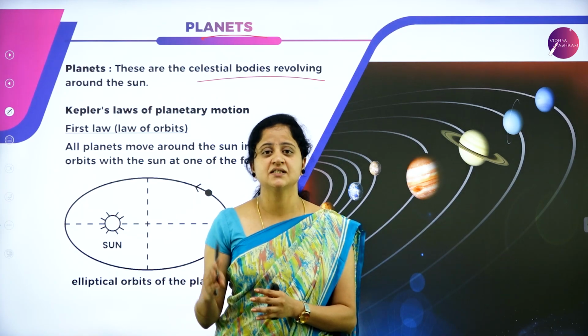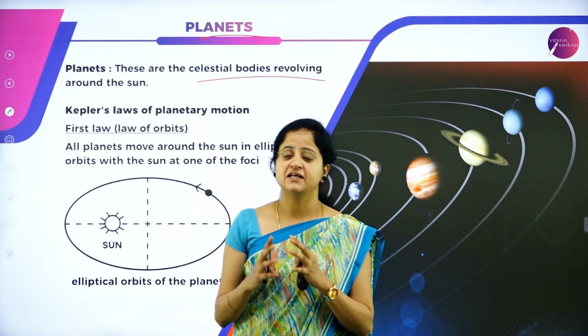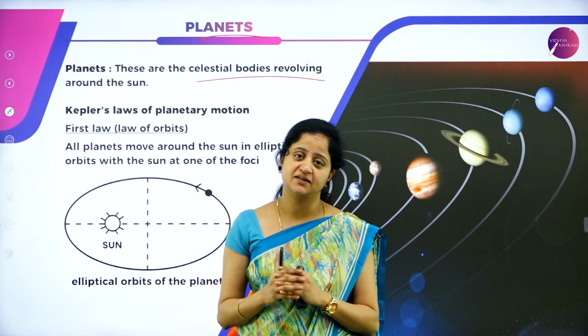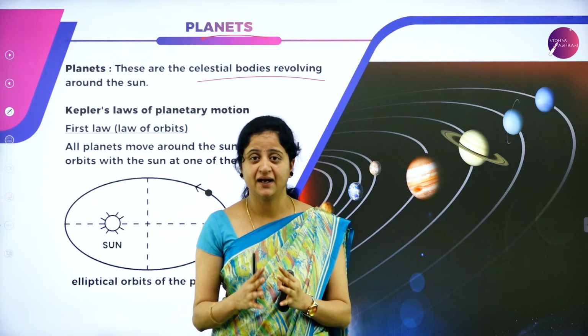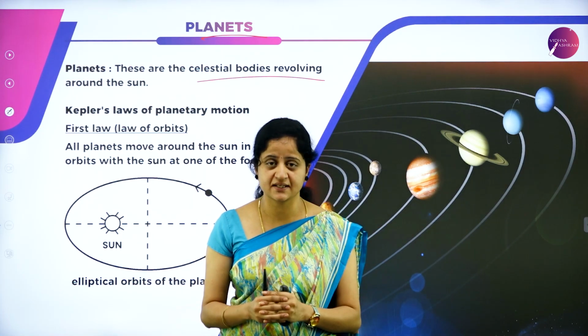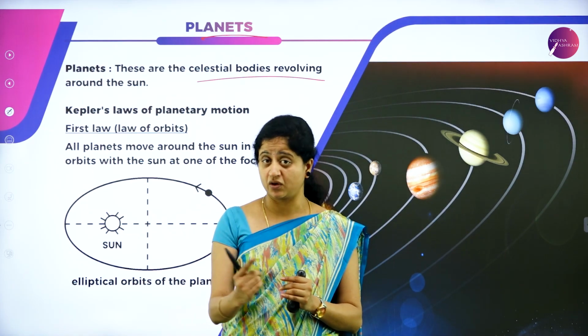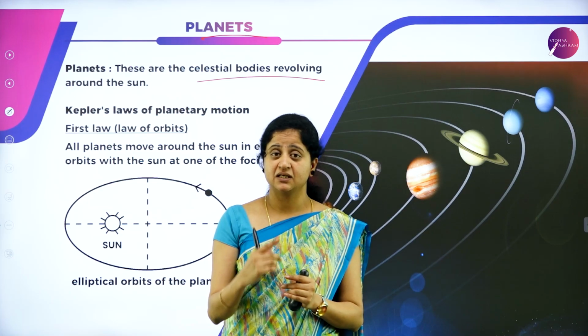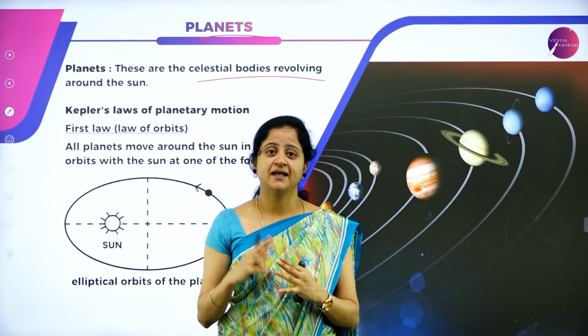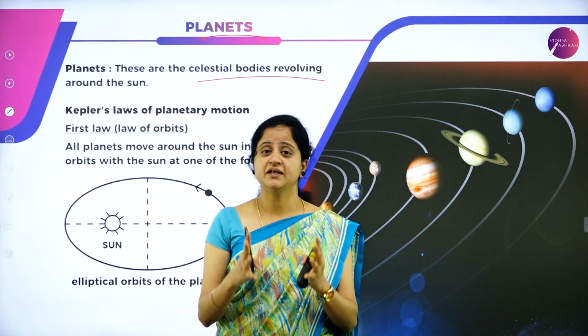After so many years, Nicolaus Copernicus explained the theory called the heliocentric theory, where he explained that the sun is in the center and all the planets are revolving around it in circular orbits. But the fact is, all the planets revolve around the sun in elliptical orbits. So how was it proved?